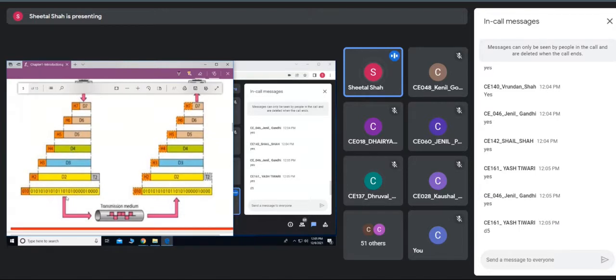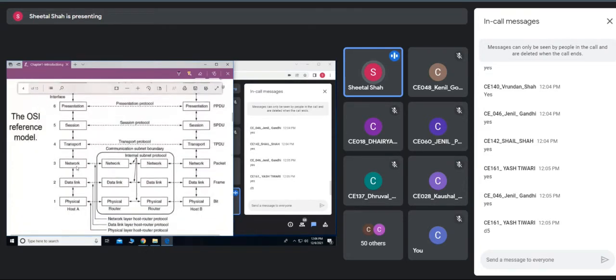Okay, so now you can see that this is just a model. It is not that D7, D6, D5, D4. Are you getting this? Every layer is just adding the header to the data which is coming from the upper layer. Are you getting this?